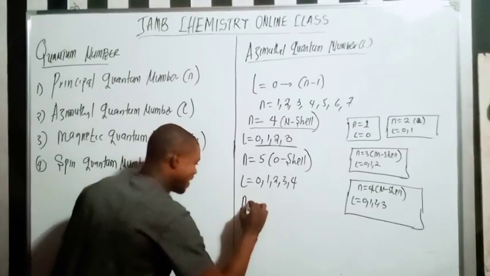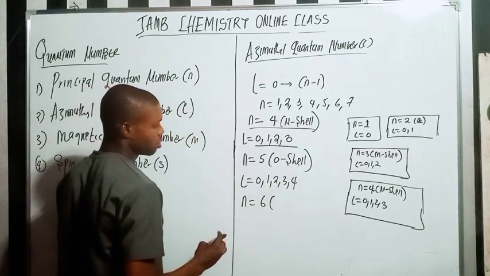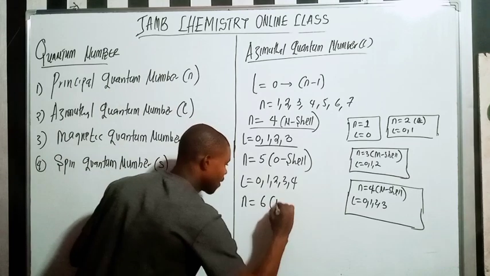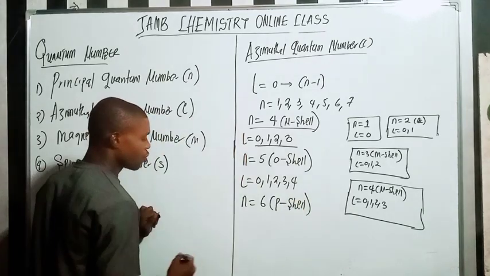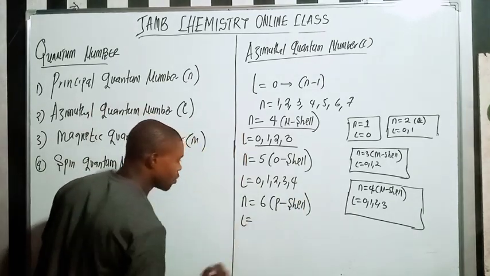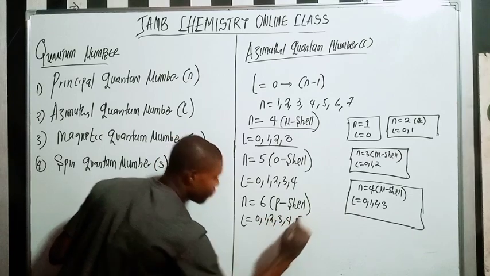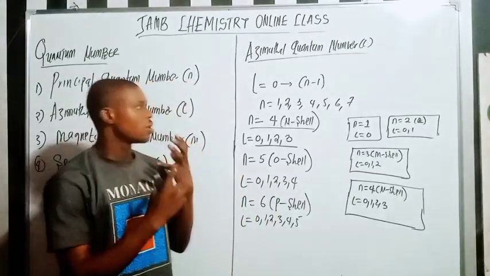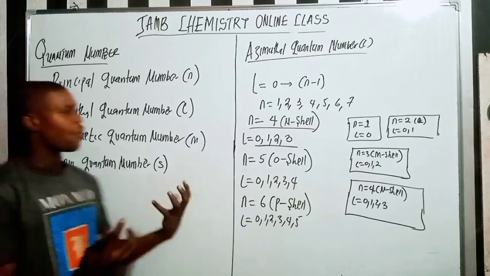What about if my n equals 6? That's the P shell, right? So what are my azimuthal quantum numbers? Going to be 0, 1, 2, 3, 4, 5. Do you understand? So you can see how easy it is now. The principal quantum number and the azimuthal quantum number are related.